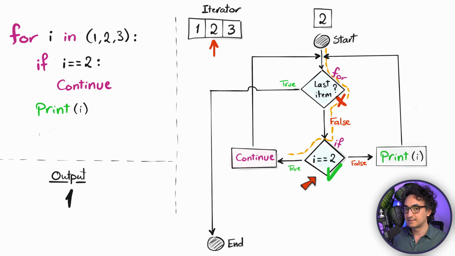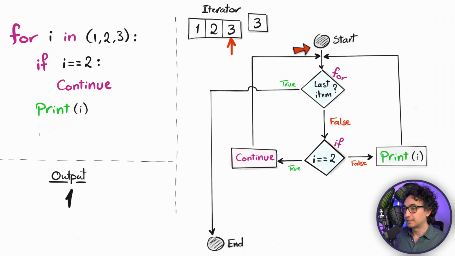This time, yes, we have fulfilled the condition and Python goes to the left side and executes continue. Continue means skip the current one and just go to the top and go to the next round. So with that, we didn't do the normal iteration. Python will not execute the print and you will not see the value 2 in the output. So we skipped the 2 because it is fulfilling the condition.